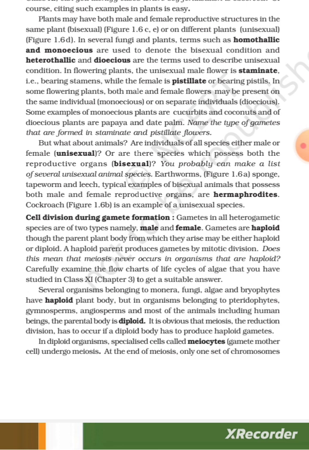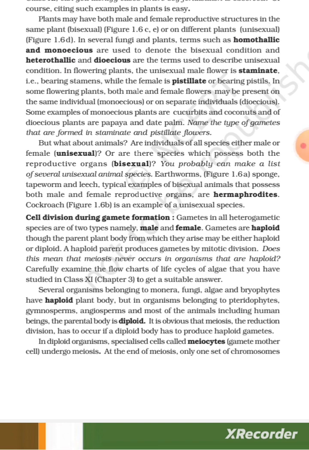In flowering plants, the unisexual male flower is staminate, bearing stamens, while the female is pistillate or bearing pistils. In the same flowering plant, both male and female flowers may be present on the same individual, monoecious, or on separate individuals, dioecious. Dioecious plants are papaya and date palm. Name the type of gametes that are formed in staminate and pistillate flowers.